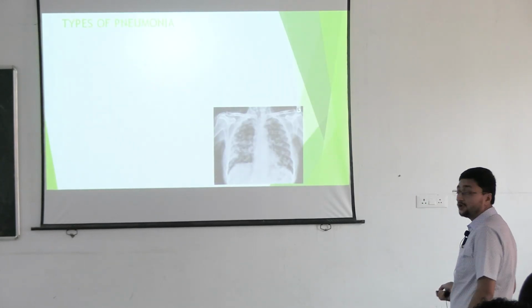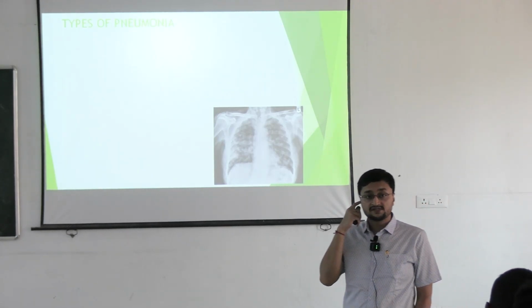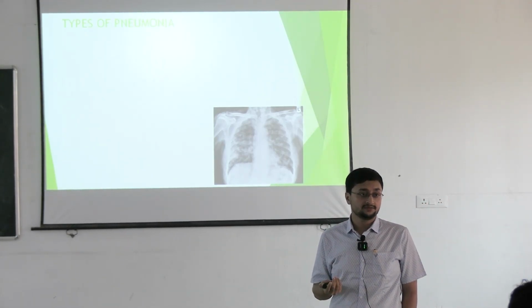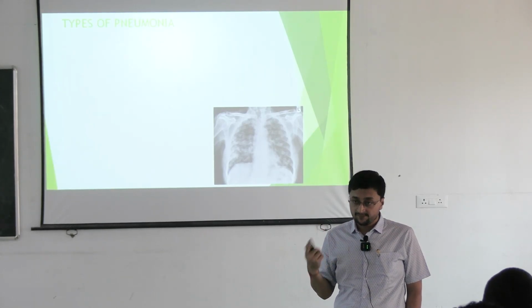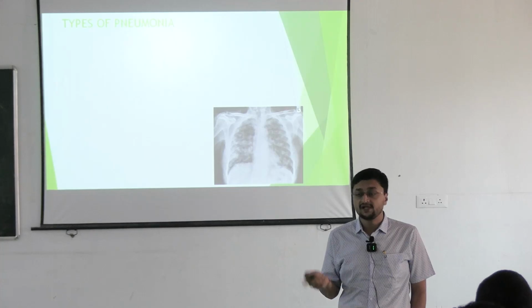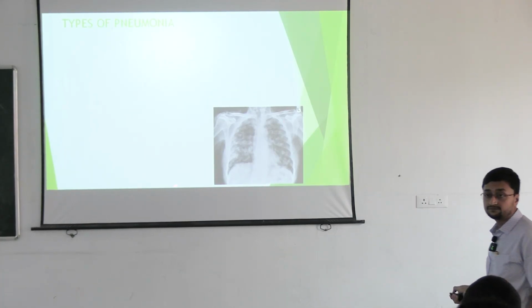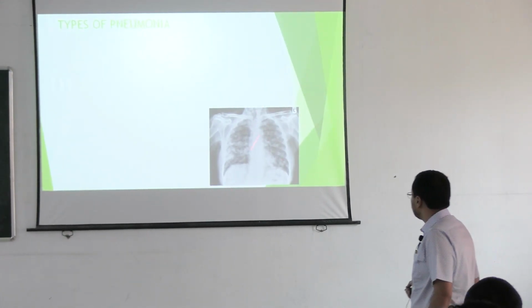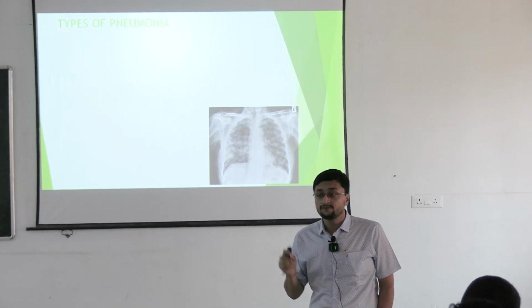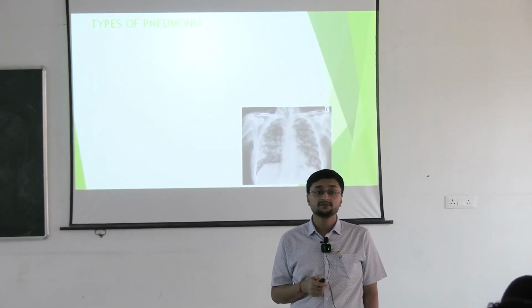So types of pneumonia. What are the types of pneumonia according to the site? Lobar, segmental, bronchopneumonia and interstitial pneumonia. So this is what type of pneumonia? Bronchopneumonia. So what is the most common cause of bronchopneumonia in India? Well, tuberculosis.